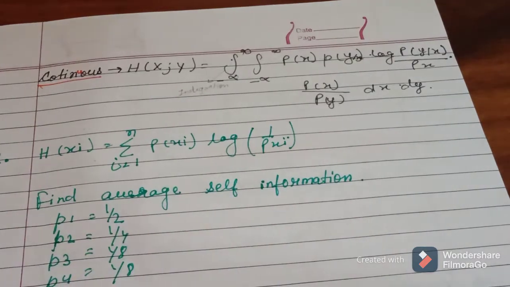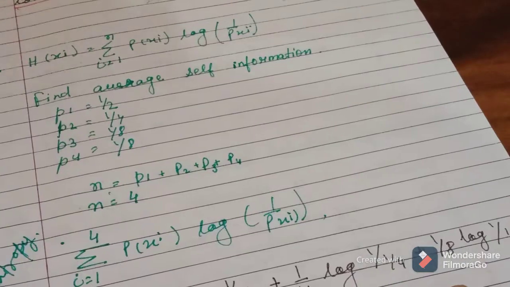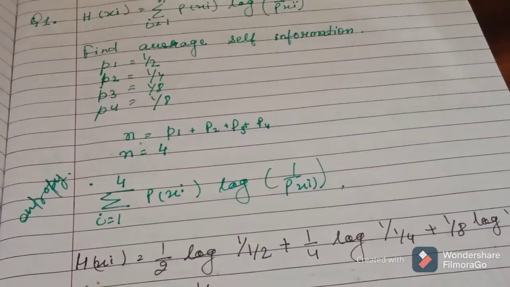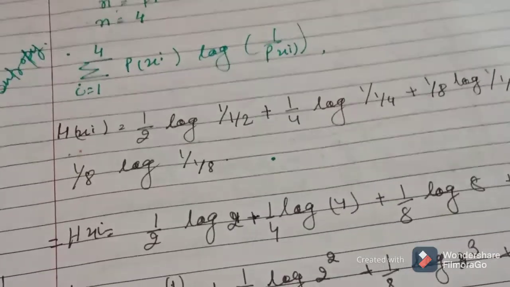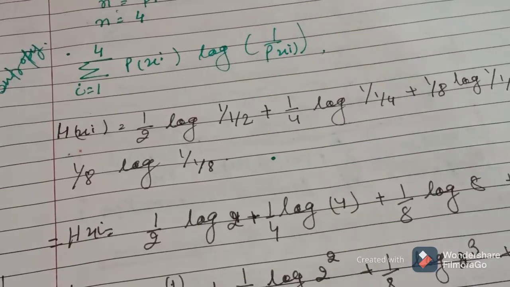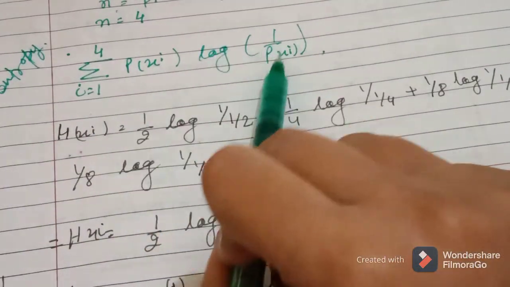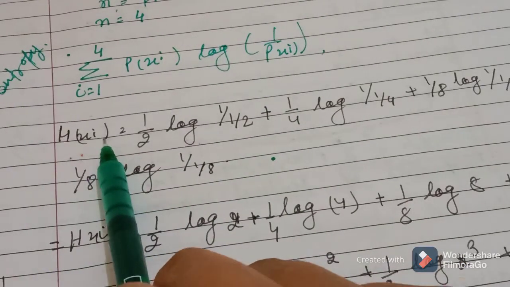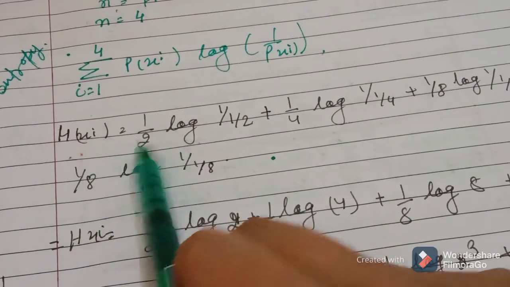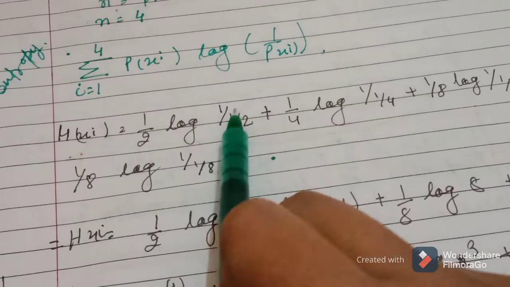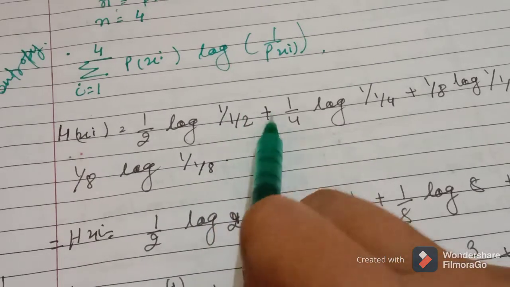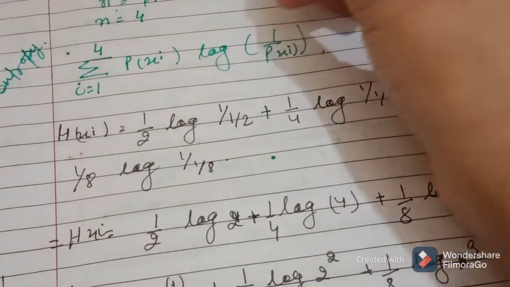After that we will show what we want to solve in this question. And this is our question. For i equal to 0, P(xi) log 1 by P(xi): H(X) is equal to 1 by 2 log 1 by 1/2, plus 1/4 log 1 by 1/4, plus that value.